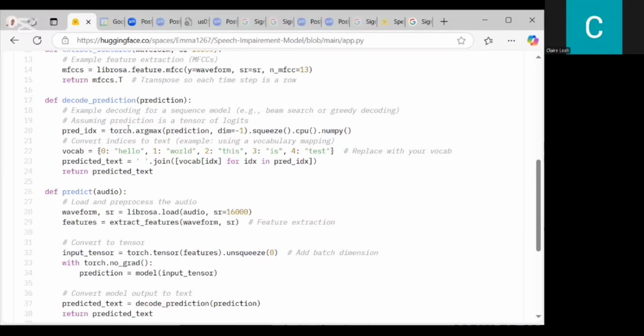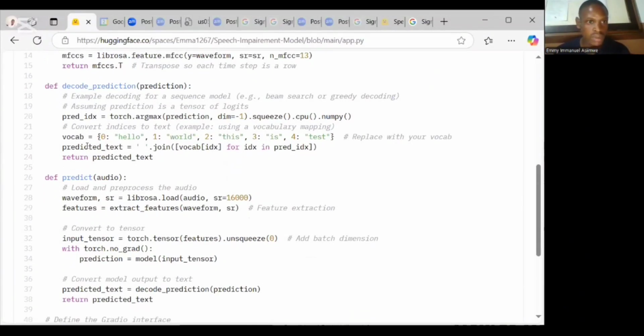So in the decode prediction, we had to get the maximum argmax at dim of -1, then squeeze the CPU of the NumPy. So we also had to split the vocabulary into this. So the first index is 0, the word is hello. Then the index 1, the word is world. So this is to aid the predicted text so that we can predict the text on a given point. So then here we're supposed to return the predicted text.